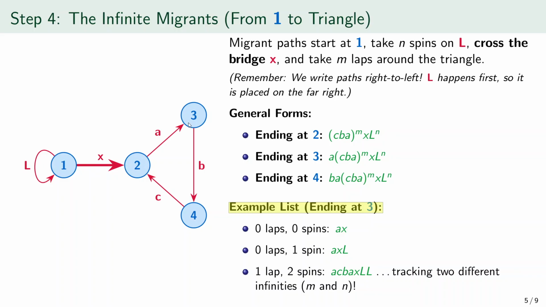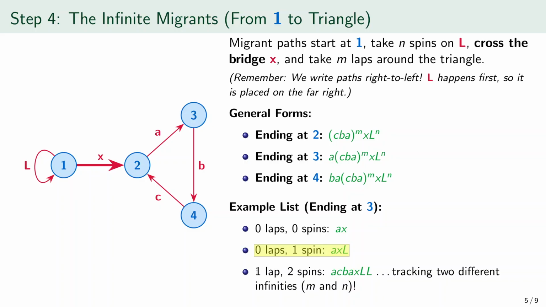So X is a path from 1 to 3. 0 laps and 1 spin gives AXL. Read right to left, that means first L, so 1 spin at object 1. Then X from 1 to 2. Then A from 2 to 3. So AXL is again a path from 1 to 3. But now it includes 1 extra spin before crossing the bridge.